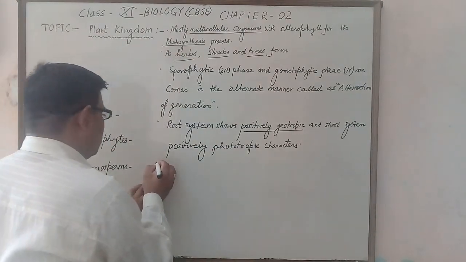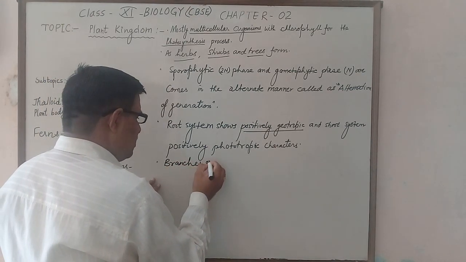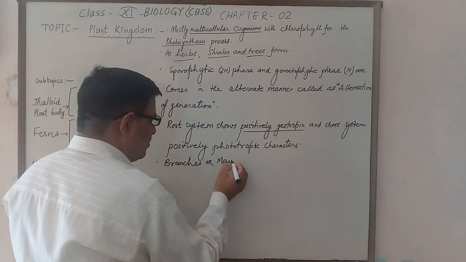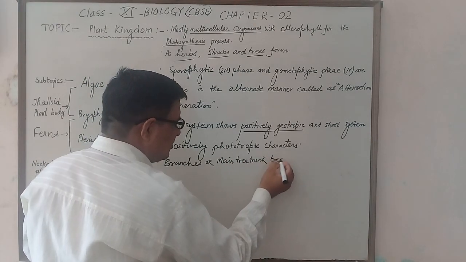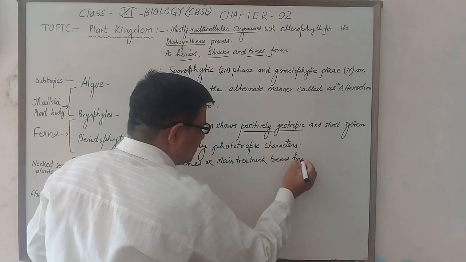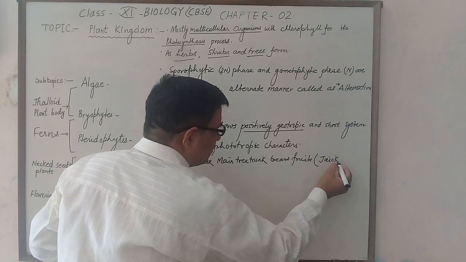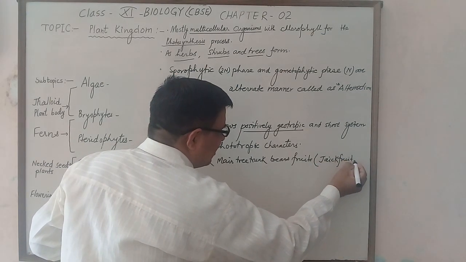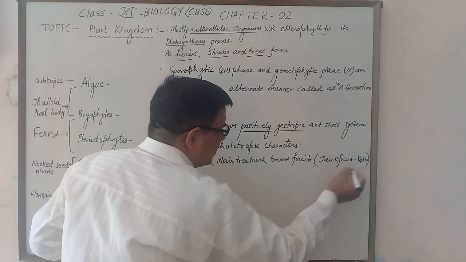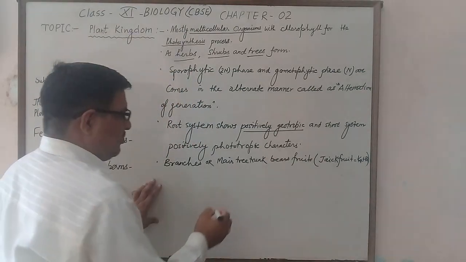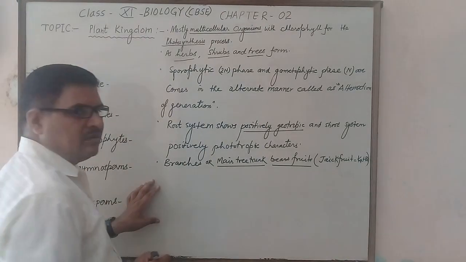After this, the branches or main tree trunk bear fruits. For example, in the case of jackfruit, kathal, the fruit is generally attached directly to the main tree trunk.